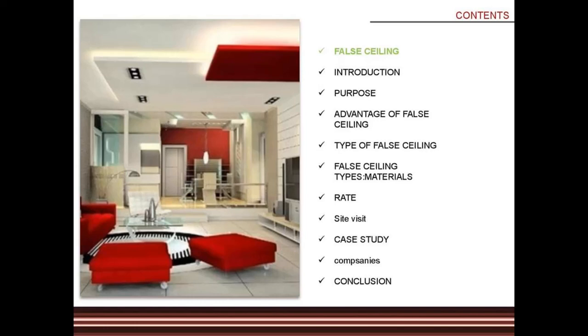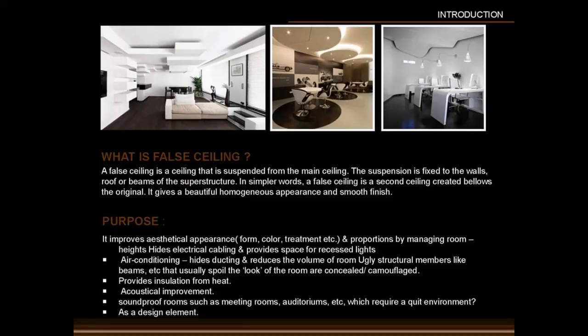Then case studies. So we will first define what is meant by false ceiling. False ceiling is the ceiling that is suspended from the main ceiling. In other words, we can say it is the second ceiling which is created below the original ceiling.